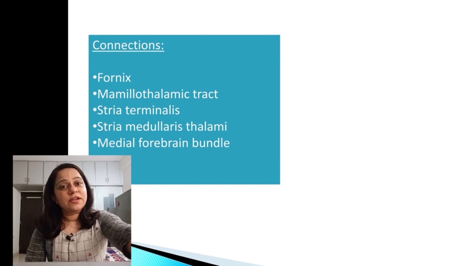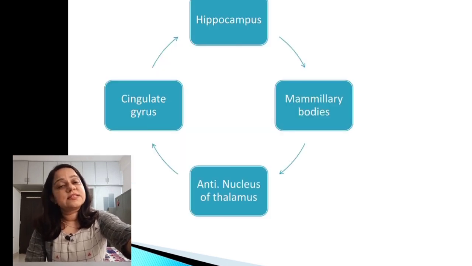Now, there are different bundles of axons which connect the different areas of the limbic system. These are the fornix, mammillothalamic tract, stria terminalis, stria medullaris thalami, and medial forebrain bundle. These connect the different areas of the limbic system with each other. This is the diagram showing the Papez circuit. This we will discuss in the physiology of emotion.